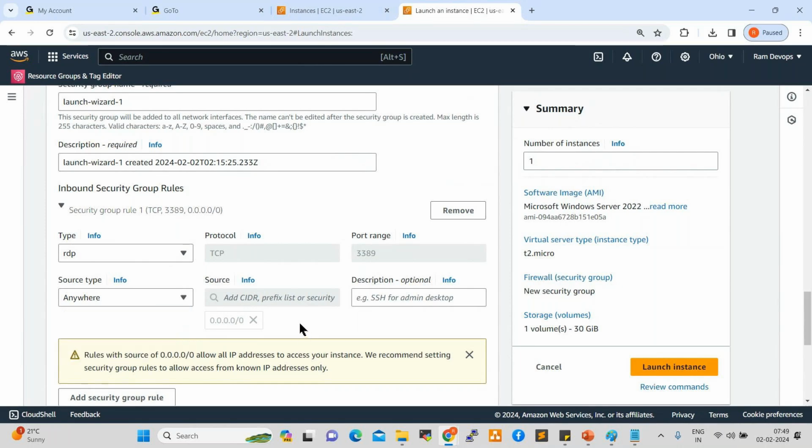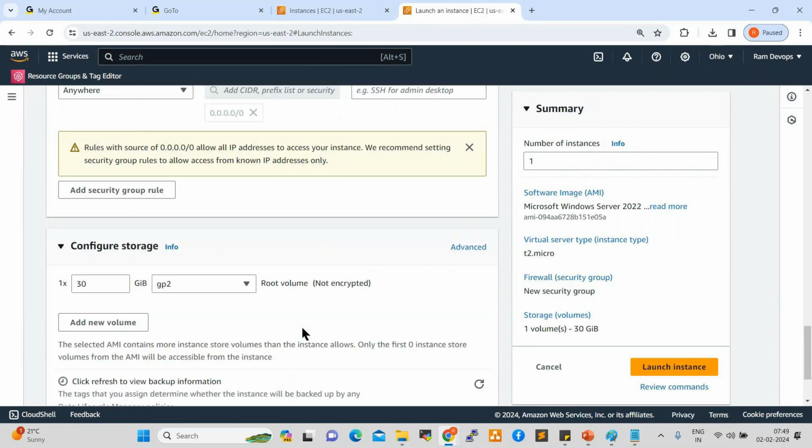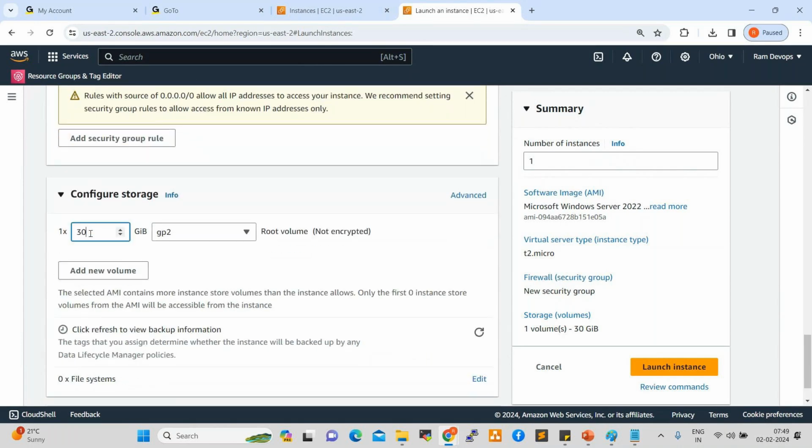Okay. Next one, storage. Here, storage, right? For Windows they are providing 30 GB. For Linux, how much are they providing? 8 GB only, right? Windows requires 30 GB minimum, otherwise Windows will not work. Windows Server requires 18 GB only for the operating system. That is why they are giving 30 GB.